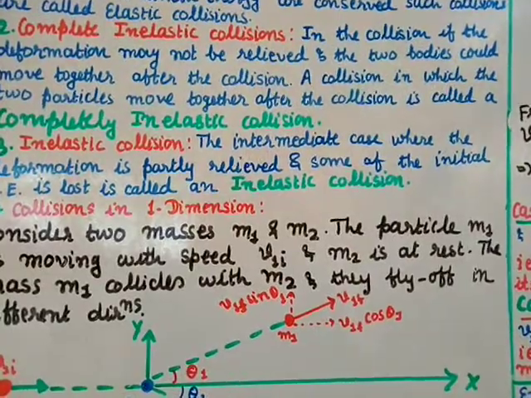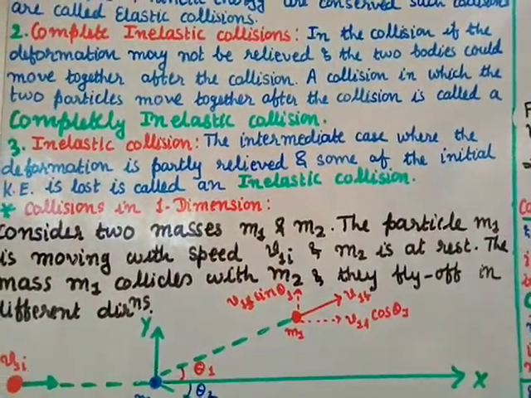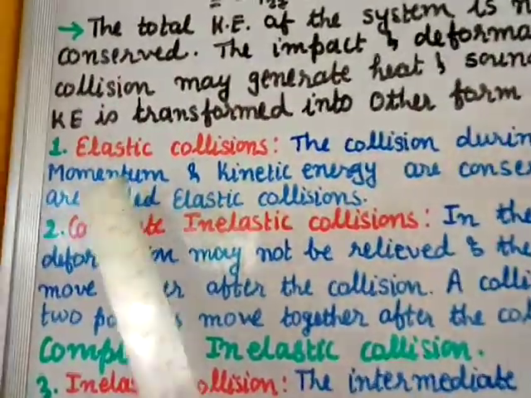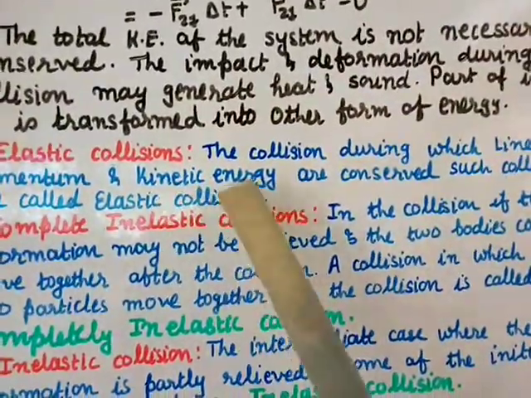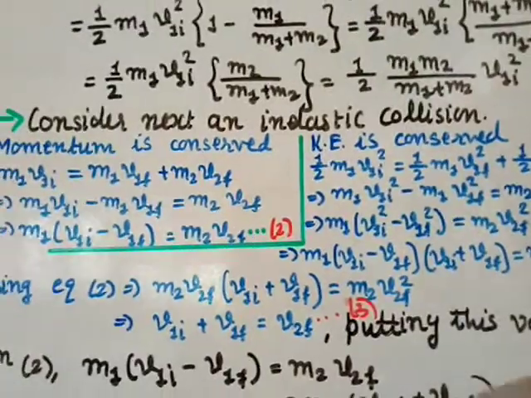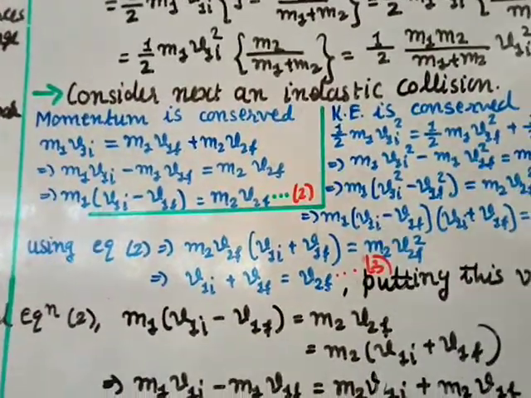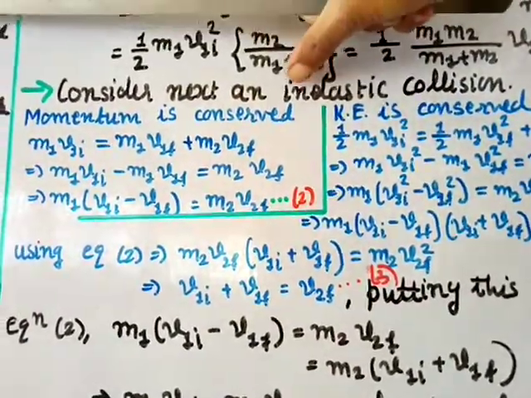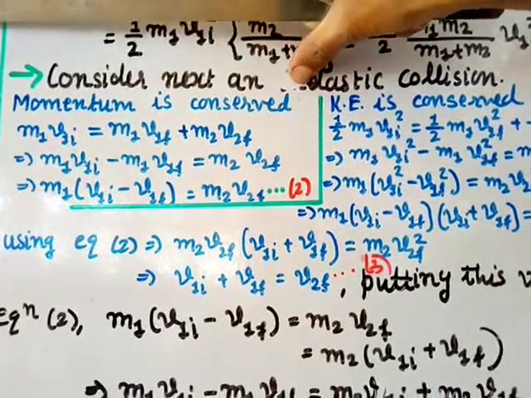So here this is not inelastic. We have to take it as elastic collision, because in elastic collision the kinetic energy also is conserved. So please make a change. It should be elastic collision, not inelastic.